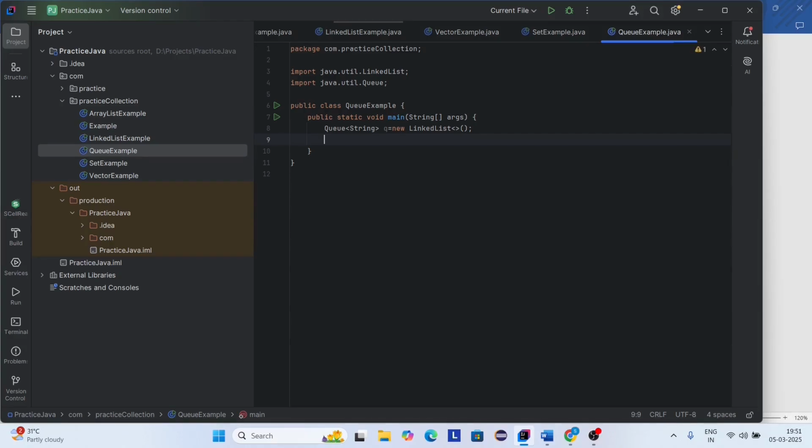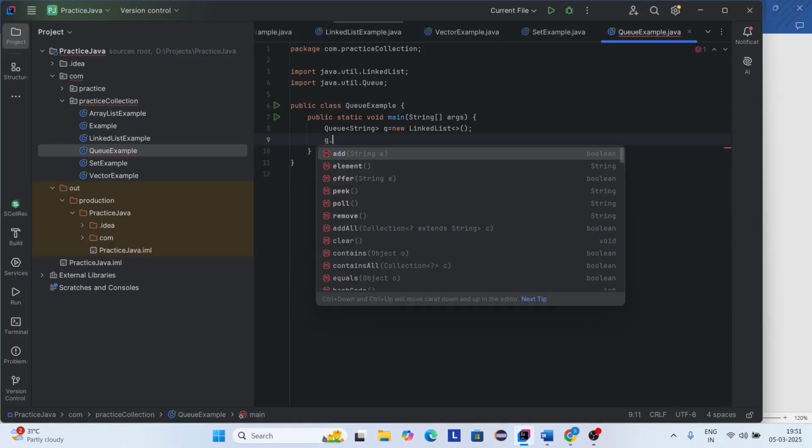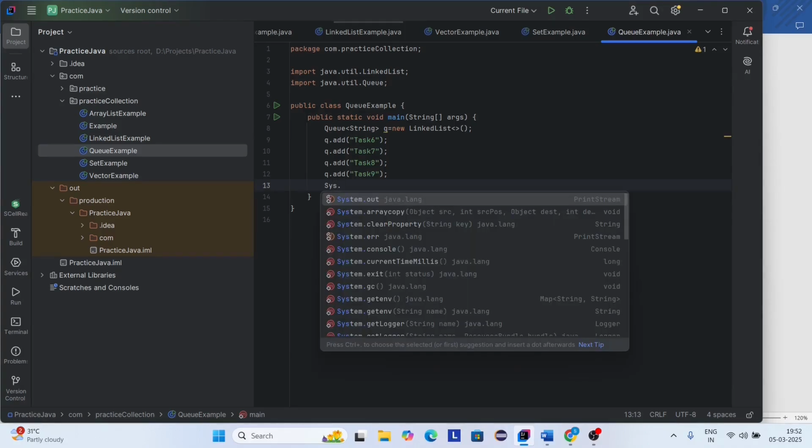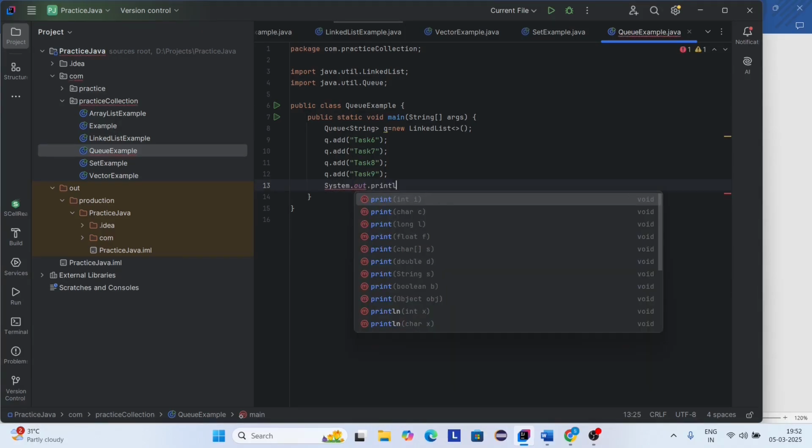So here I'm adding elements to the queue. So queue dot add task 6. Here I'm going to add task 7. And again I'm going to add task 8. And again I'm going to add task 9. So now I'm printing the queue, System.out.println.